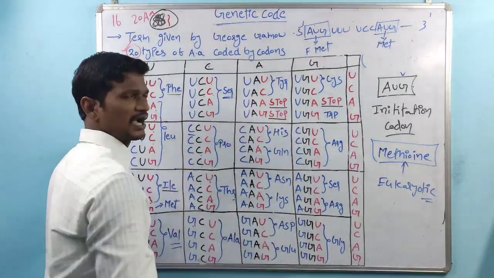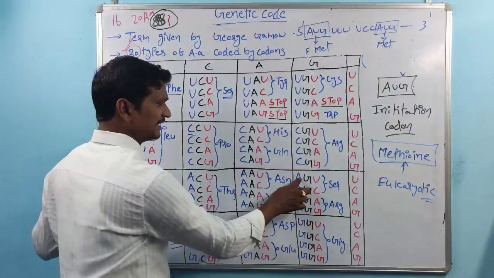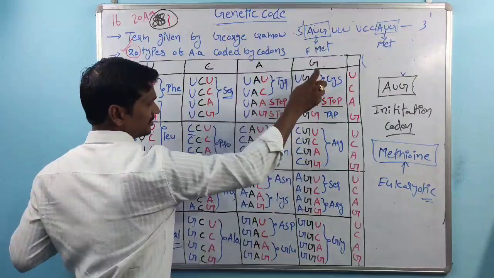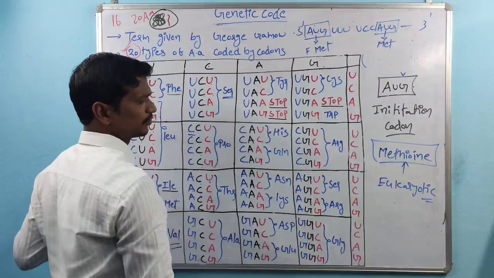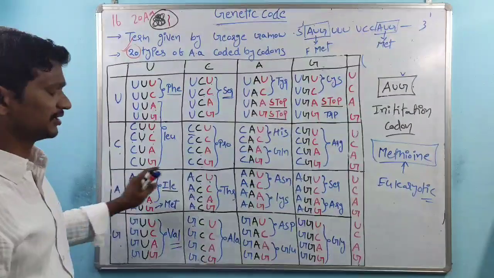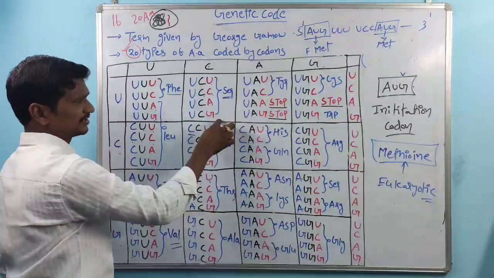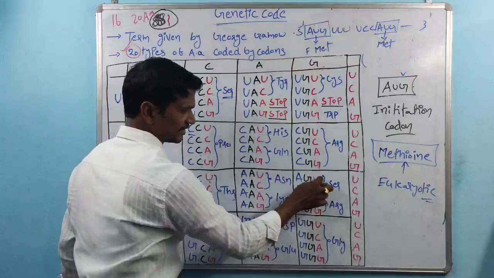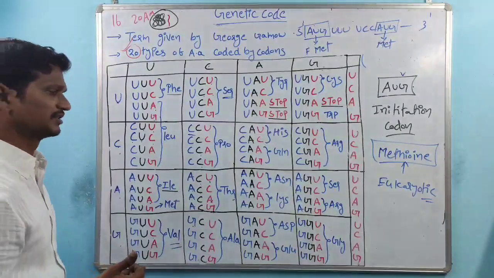See, these are codes for arginine. The amino acid name is arginine. Next one, AGU and AGC. These two are codes for serine amino acid. Here already 4 codons code for serine, and here again another 2. Totally 6 codons code for serine amino acid, right?